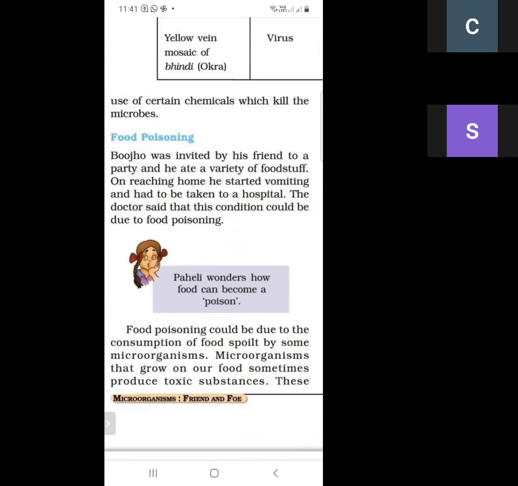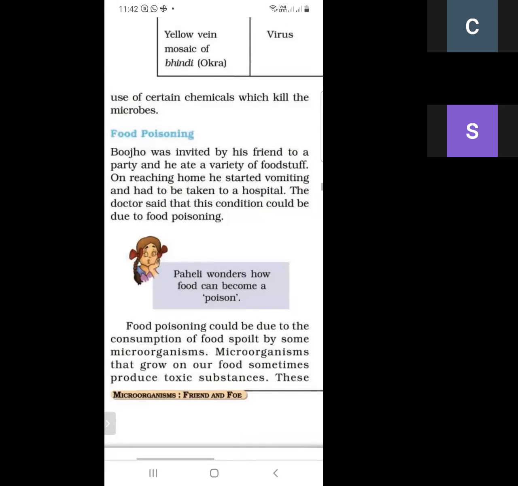Bhujo was invited by his friend to a party and he ate a variety of foodstuff. On reaching home, he started vomiting and had to be taken to a hospital. The doctor said that these conditions could be due to food poisoning. So what do we mean by food poisoning?